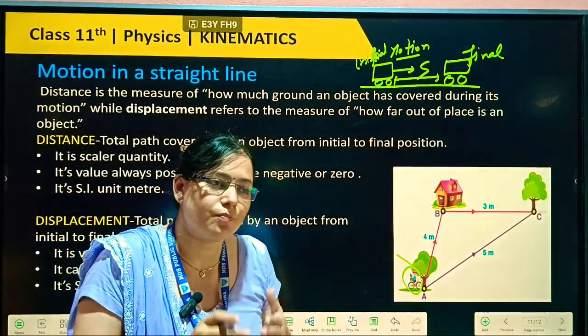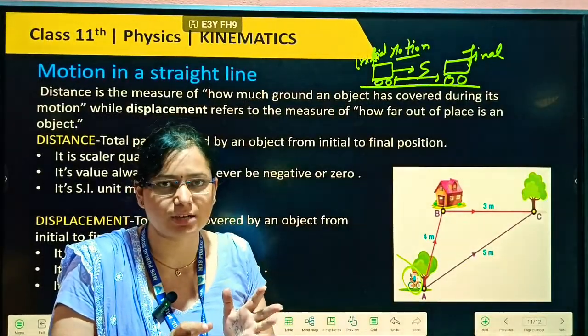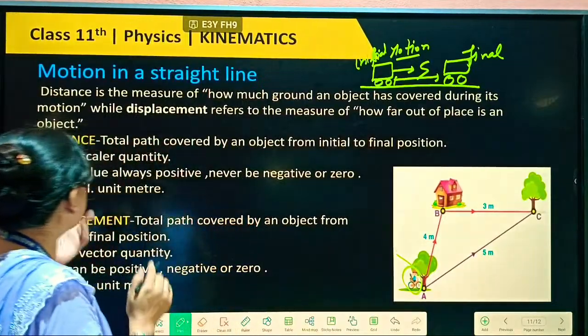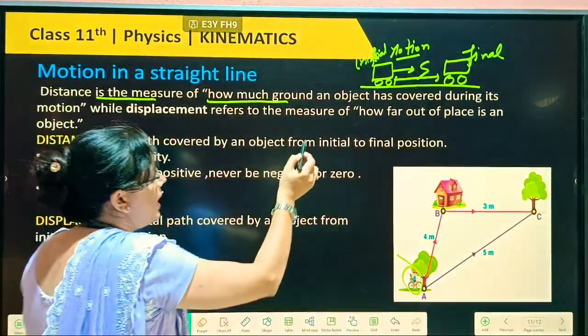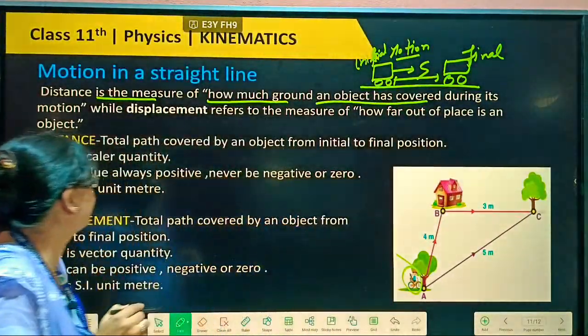Now distance and displacement both are path covered by an object, but there is a small difference between them. See, distance is a measure of how much ground an object has covered during its motion.